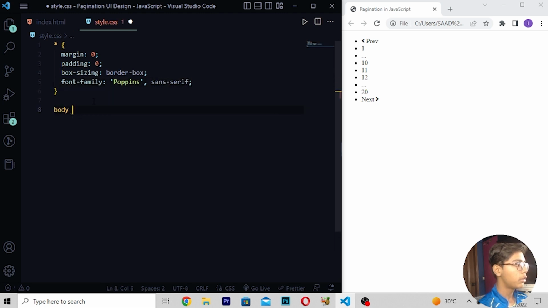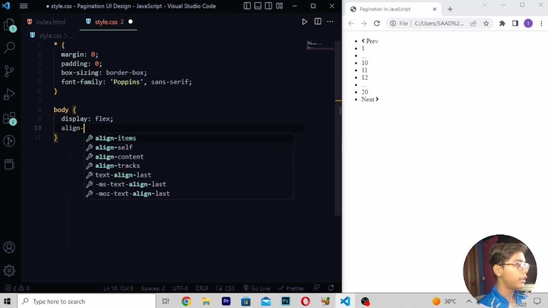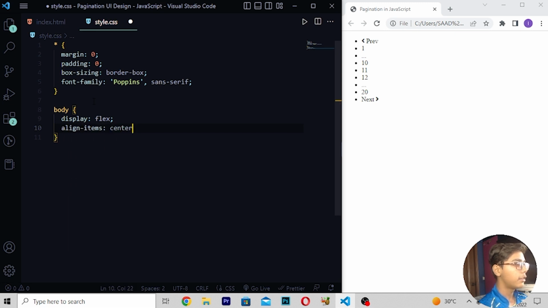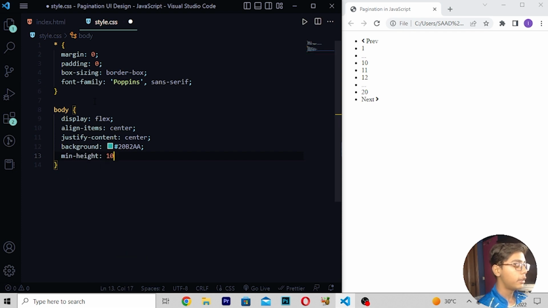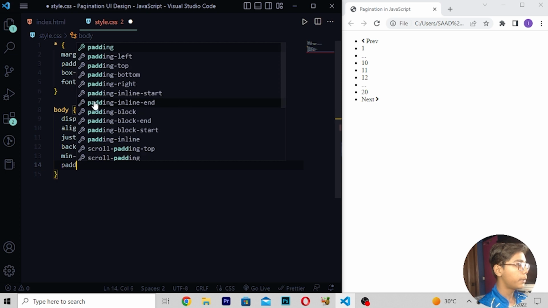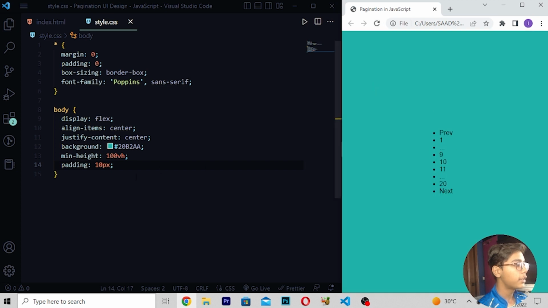Then you have to move down, write here body display flex. Then I will be writing here align items center. Then you have to move down, write here justify content center. Then you have to just write background should be 20b2aa like this. Then you have to just write here a tag which should be like min height, then min height should be 100 vh, and then you have to write padding, and in padding I will be writing 10 pixel. Now here if I just show you, save this, you can see we are getting it in center.